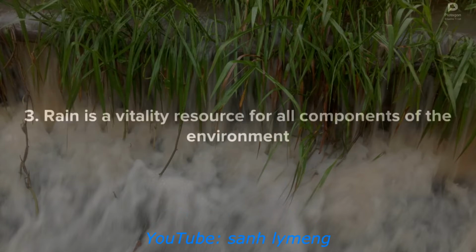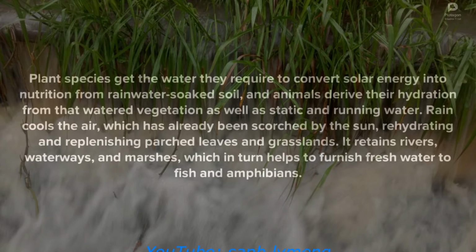3. Rain is a vitality resource for all components of the environment. Plant species get the water they require to convert solar energy into nutrition from rainwater-soaked soil, and animals derive their hydration from the watered vegetation as well as static and running water. Rain cools the air, which has already been scorched by the sun, rehydrating and replenishing parched leaves and grasslands. It retains rivers, waterways, and marshes, which in turn helps to furnish fresh water to fish and amphibians.